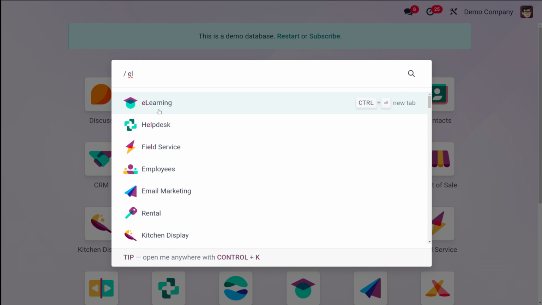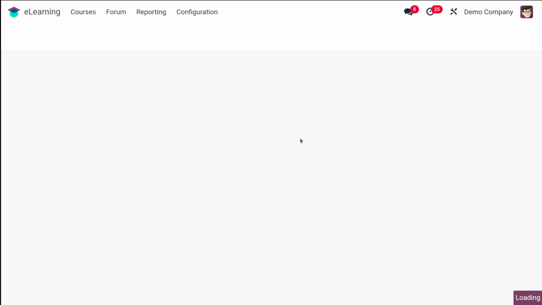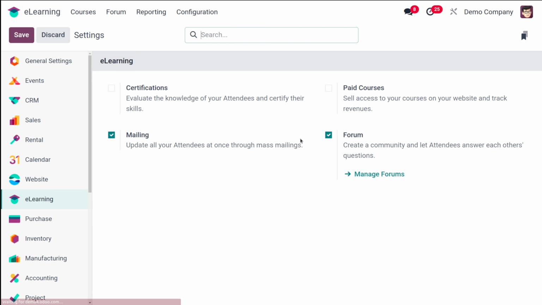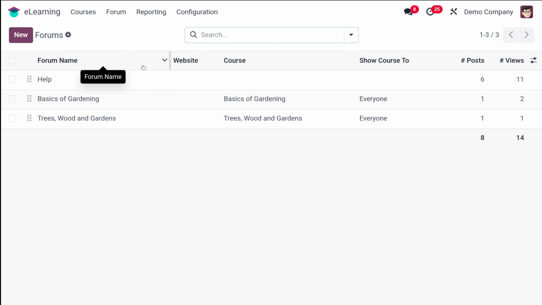For that, go to the e-learning module and here you will find forum. If you can't find this, make sure you go to configuration settings and then from there enable the forum. So here you will have forum. Make sure you check it, and only after you save it will you find this forum menu. So click on forums and from there you actually have to create a new one.